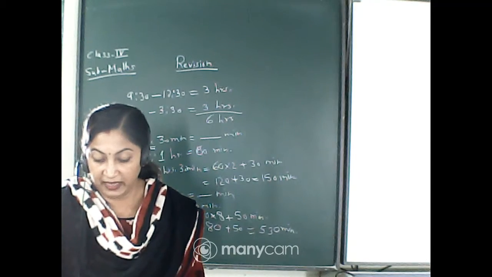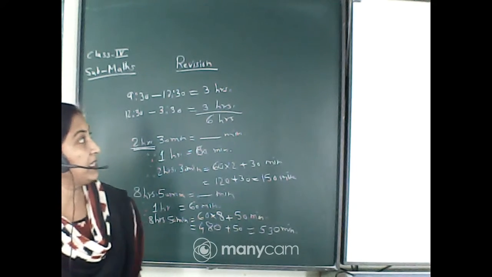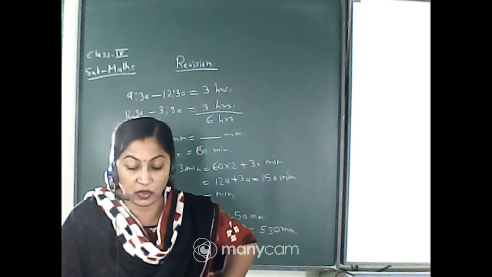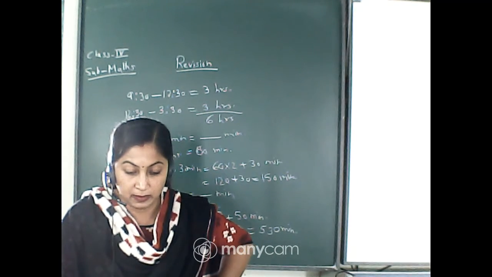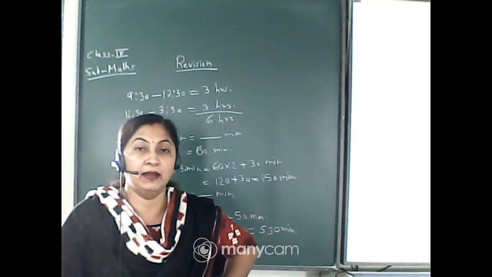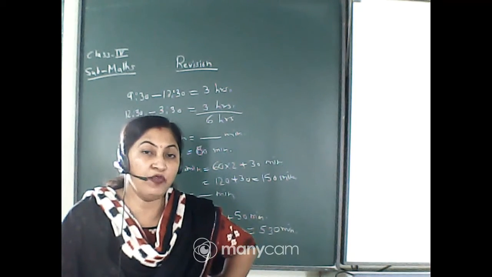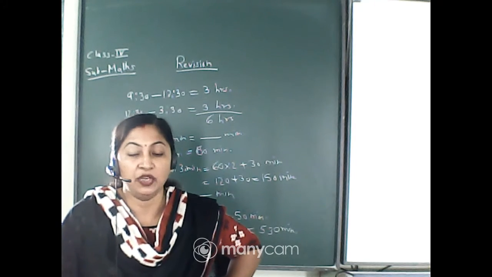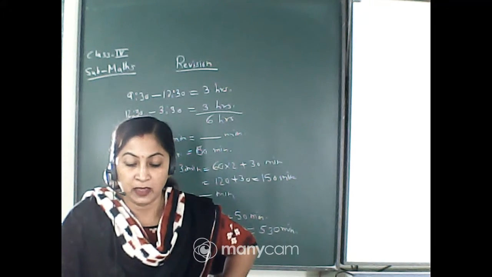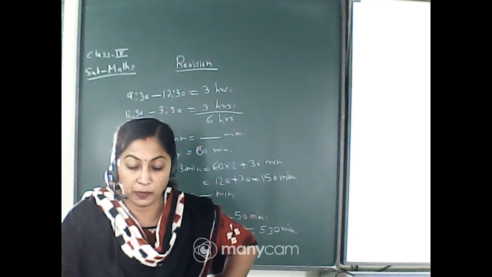Now come to question number 5. 6:30 p.m. is the same as dash. Quickly calculate. 6:30 p.m. means you have to convert it into the 24-hour clock. Since it is given p.m., you will add 12 plus 6. 12 plus 6 is 18. So the answer will be 1830 hours. Give a tick mark in answer option number D.